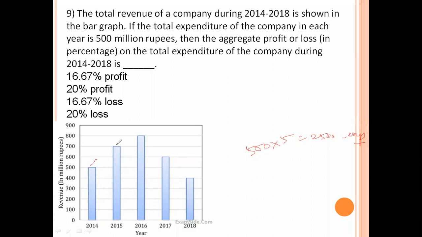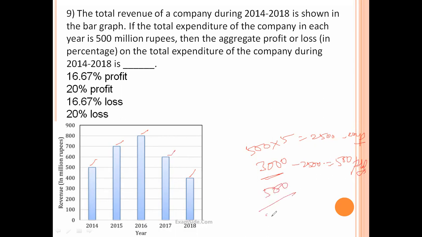Here 500 plus 700 is 1,200, 2,000, 2,600, 3,000. 3,000 is the total amount he will get. 3,000 minus 2,500 is equal to 500, which is the profit.